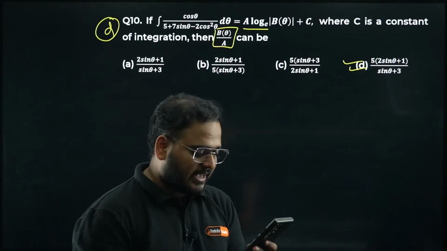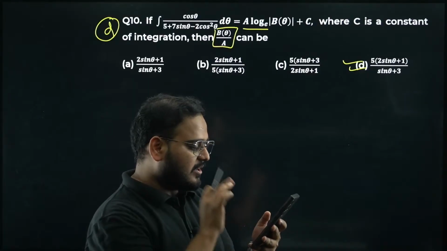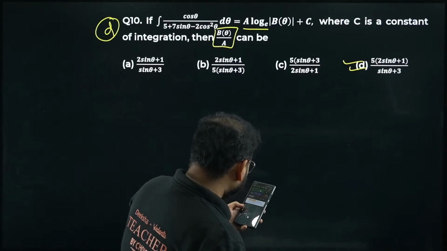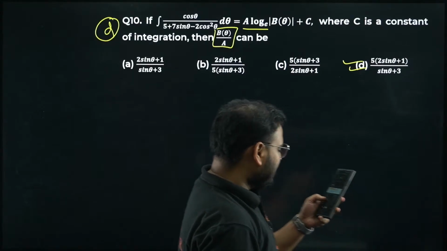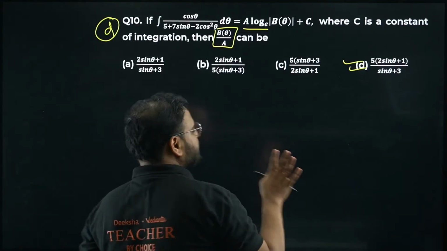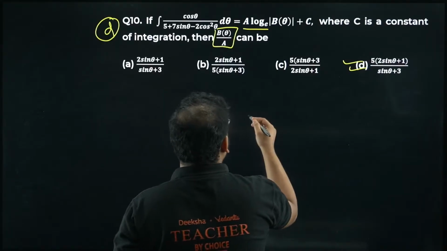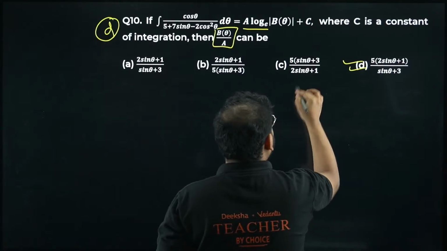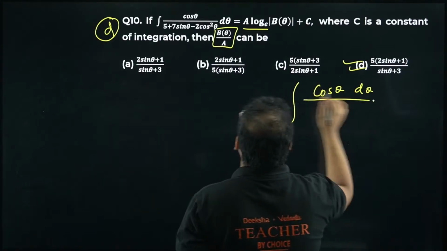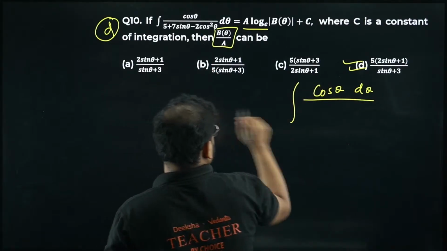So guys, for the next few minutes, please pay attention on the screen. I'm going to solve this question. Okay. Ajay is laughing. Why? Something happened, bacha? Okay. Let's solve this. Cos theta. Of course, I have to use substitution. So before that, I'm going to make some room for myself. Please check. Cos theta d theta is there. I want to have only sine. Okay, let's just do that.